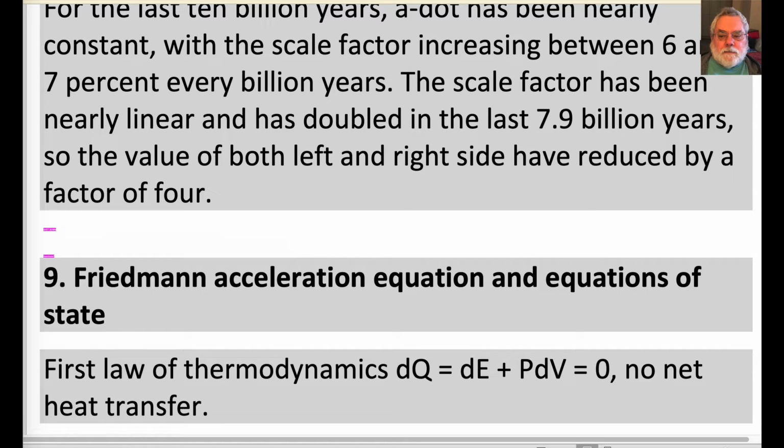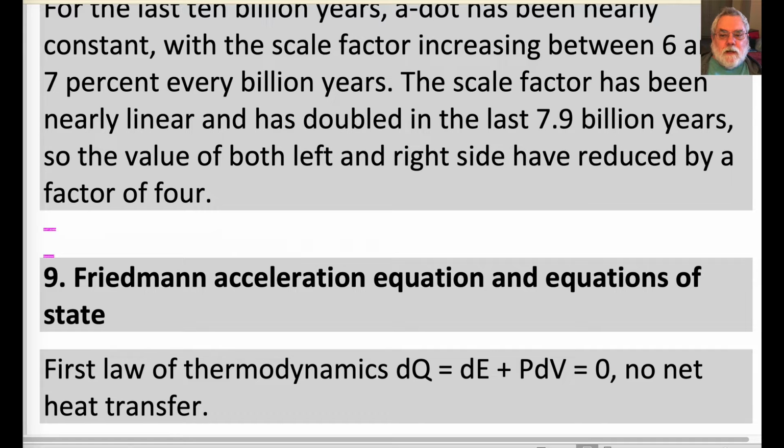Friedmann assumed the universe is filled with a perfect fluid and assumed the validity of the first law of thermodynamics, with no heat transfer across incremental regions of the universe. You might remember learning that energy is neither created nor destroyed, but this is not what the first law says. Conservation of mass energy applies to an isolated system, but no region of the expanding universe can be considered isolated from the rest of the expanding universe.